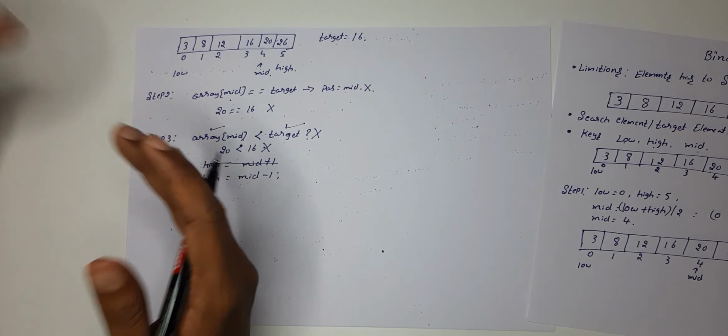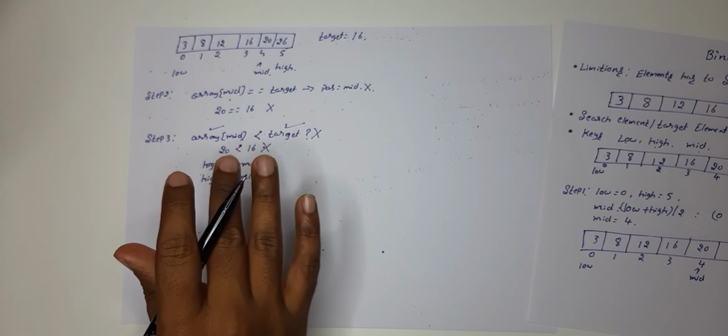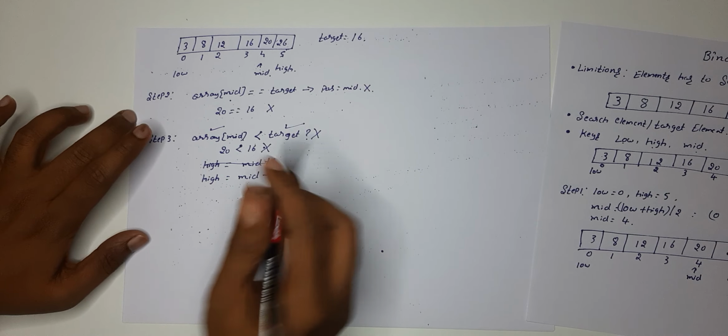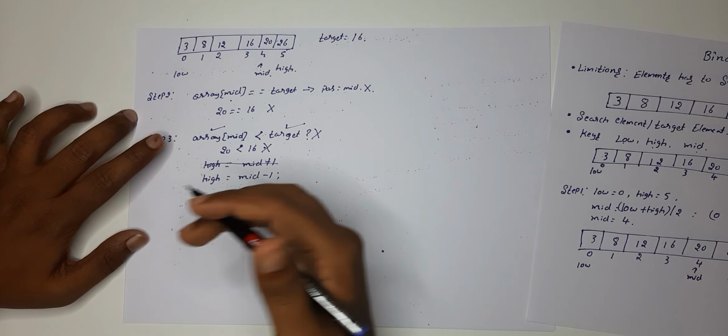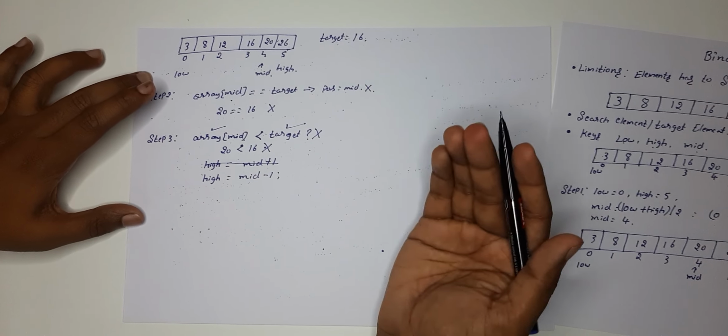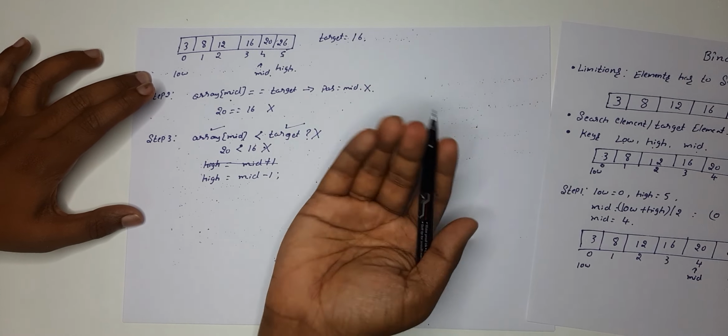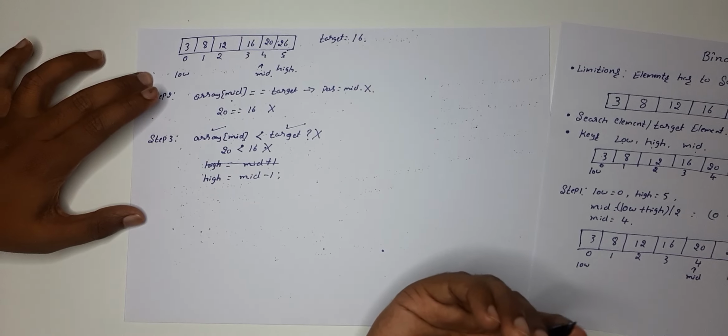See, high means like positive, right? Whenever the positive is coming, you need to make the other side negative. So this is the simple clue you need to remember. I mean, this is just a hack or a technique to remember this. Whenever high means positive, make the other side negative. Whenever it is negative, you make the other side positive.